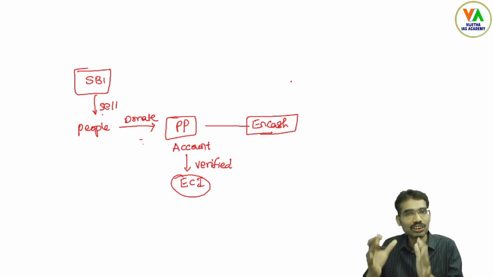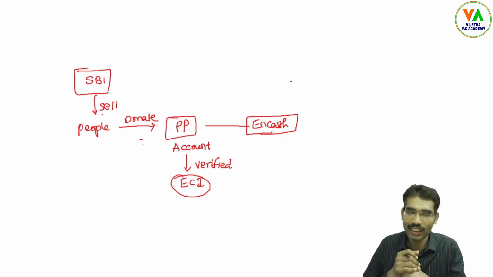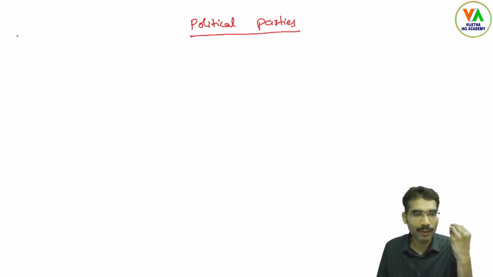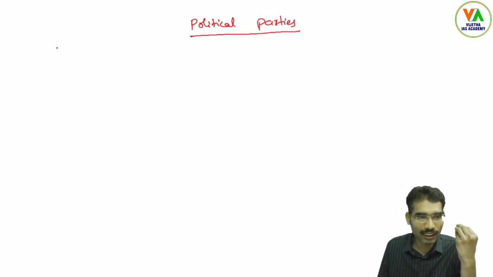Now what is the challenge or what is the issue with electoral bonds in the political democracy? Indian democracy has a lot of political parties. So many political parties are there. Some political parties are in power. That means those who are in power, and those who are in opposition.